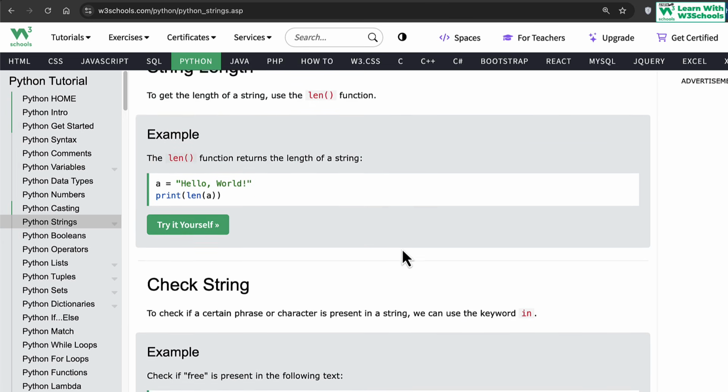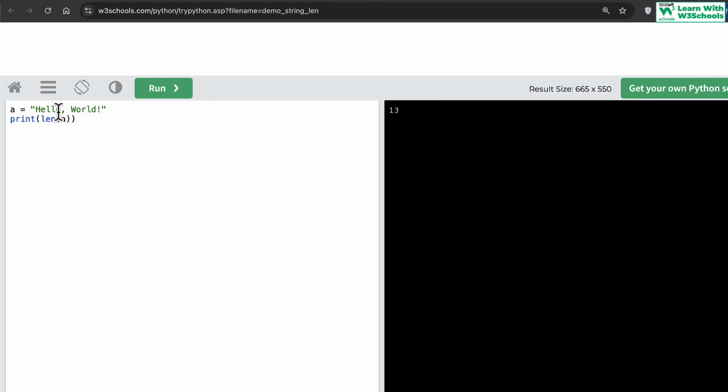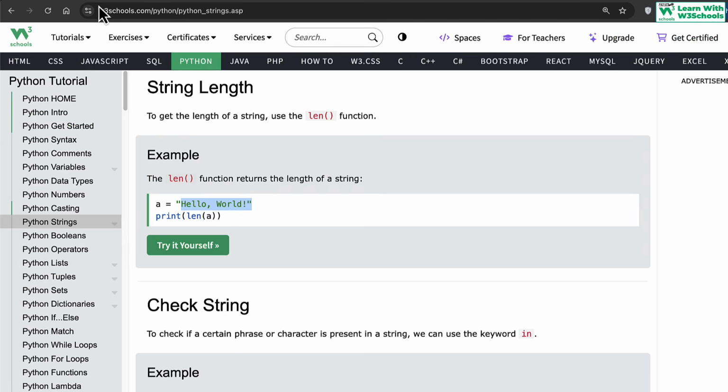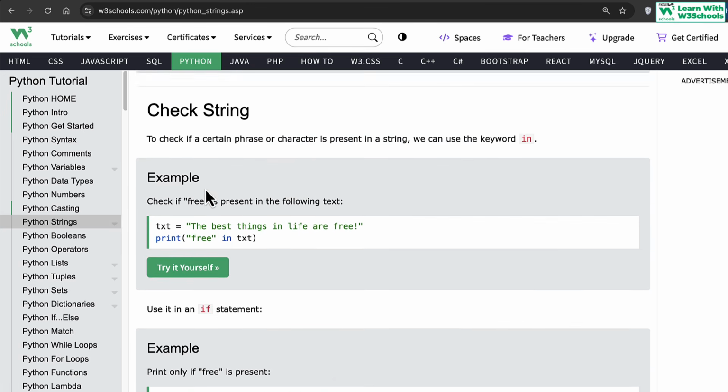Okay, string length. Now a string has various different functions that you can use. For example, there's a function called length. It will tell you how many characters are in this string. No matter what string you have, it will tell us that there are 13 characters: 1 2 3 4 5 6, the comma is a character, even a space is a character inside the string, an exclamation mark, whatever you write, every single thing will be counted and it will give us the total length. So the length function is commonly used to determine how many characters there are in a particular string.